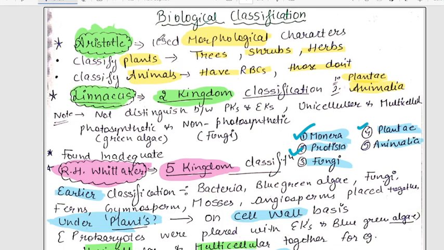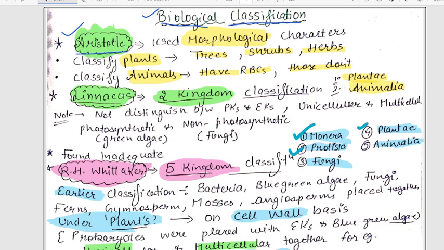Hello everyone. Today's topic is biological classification. Basically, it is used to classify or identify organisms on the basis of morphological and physiological characters. So, one of the scientists is Aristotle.